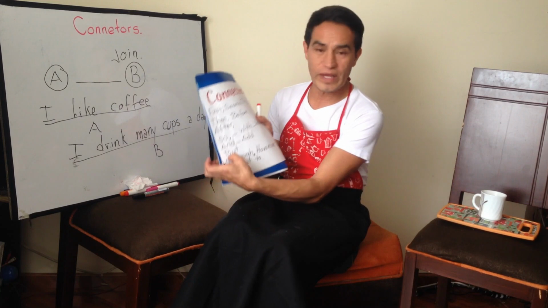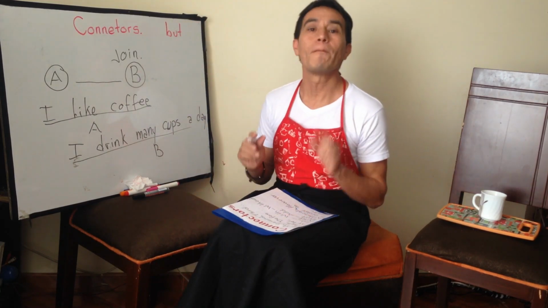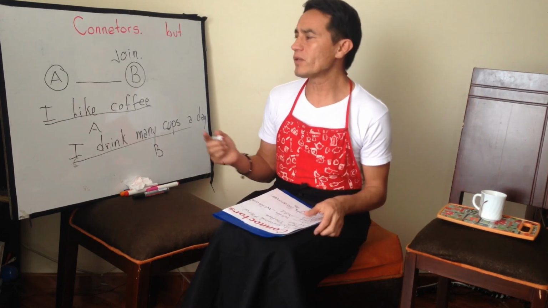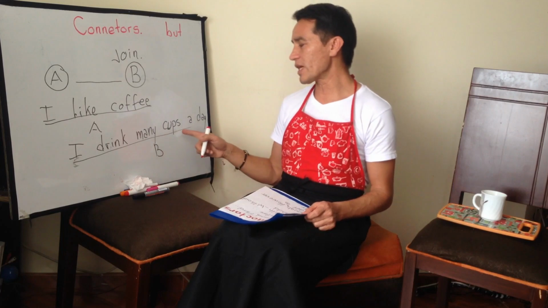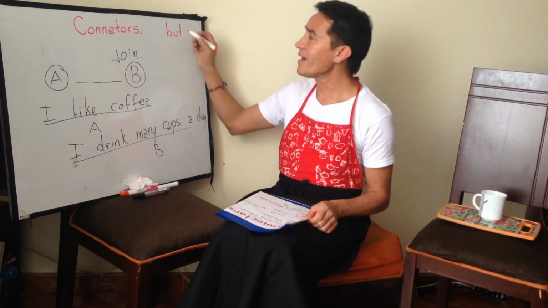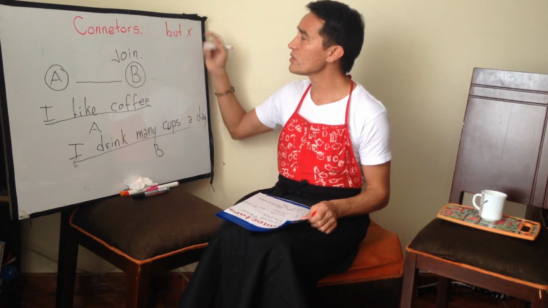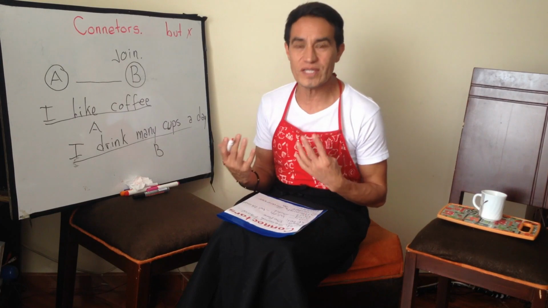Example, you know the connector but. That means pero. Suppose that you say, me gusta el café, pero bebo muchas tazas al día? Of course not. In that case, we don't use the connector of opposition, but the connector of consequence.